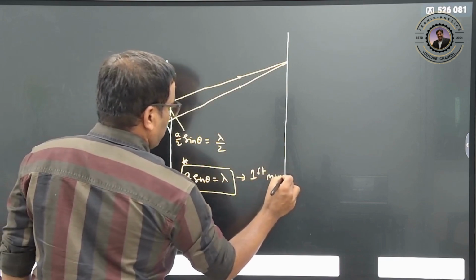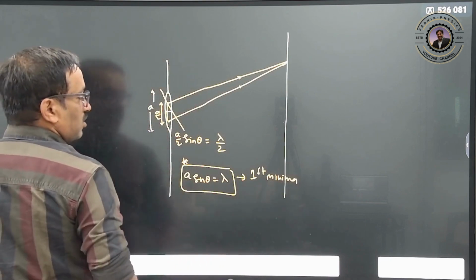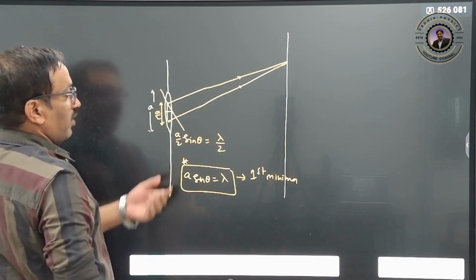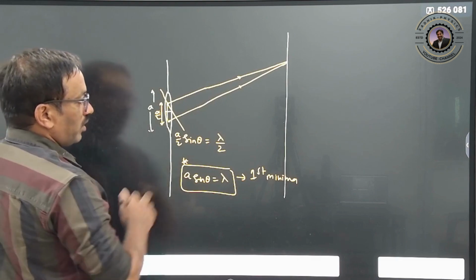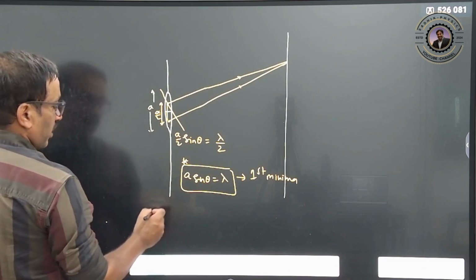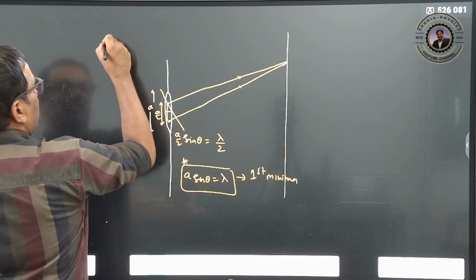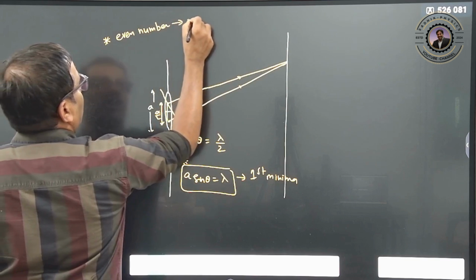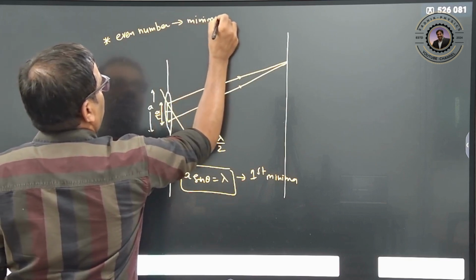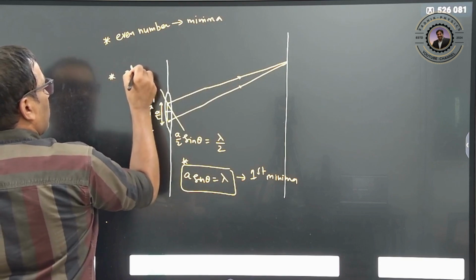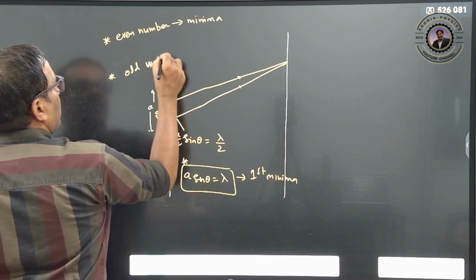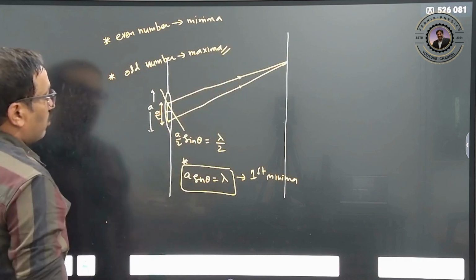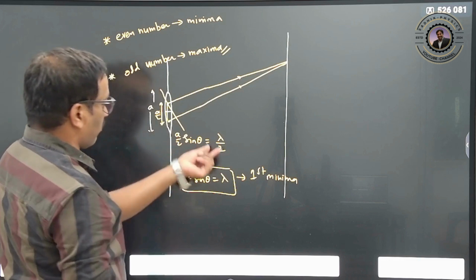First minima. So this is your path difference, which is nothing but lambda. Therefore, this is the condition for first minima. Now we have divided into two parts, so the first minima is created. Suppose we divide further, we can remember this: if it is divided into an even number of parts, it is going to create a minima. If it is divided into an odd number of parts, it is going to create a maxima. Clear? So the first even number is 2, therefore first minima.